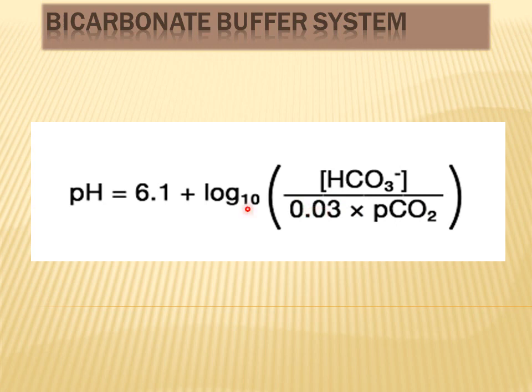Once again I am repeating, this equation shows that the pH of the medium where the bicarbonate buffer system is present depends upon the ratio of bicarbonate ion concentration and carbonic acid concentration. So the ratio of basic component to the acidic component is important in maintaining the pH of the medium.